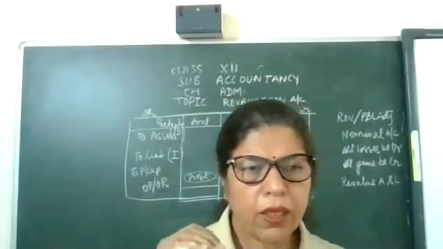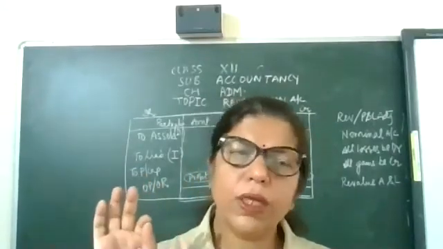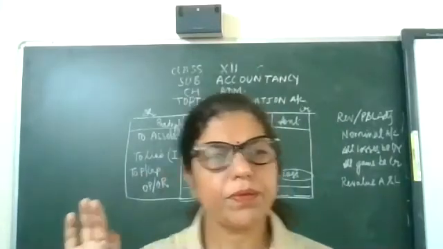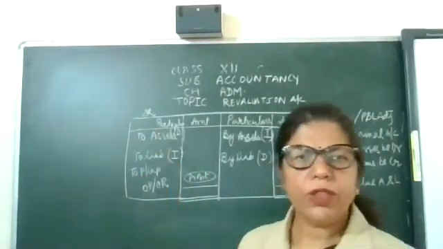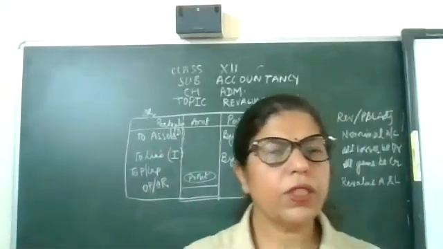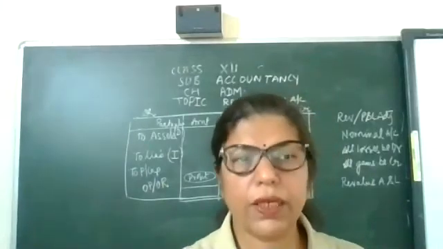There may be some unrecorded liability also. So follow the same process. Unrecorded liability: what will be the general entry? Unrecorded liability of rupees 2,000 for an electricity bill, outstanding bill.